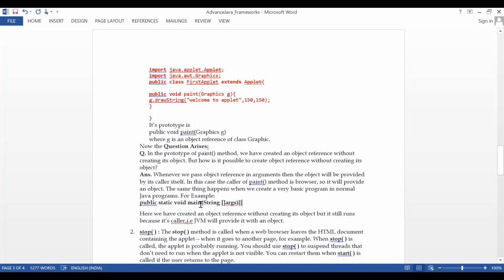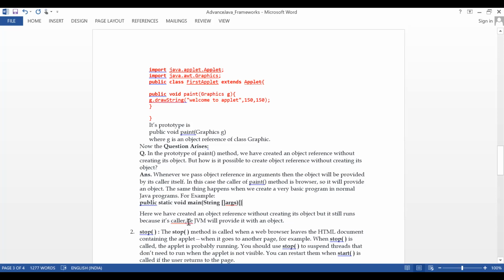the main method is starting your functionality. Inside the main method, you are going to create an object, whatever you require, and you will pass it to the called method. So the called method and the caller. See here, which is the called method?